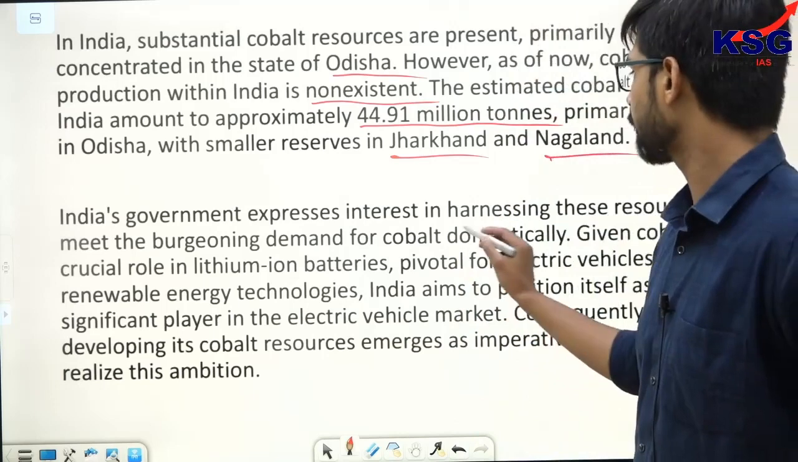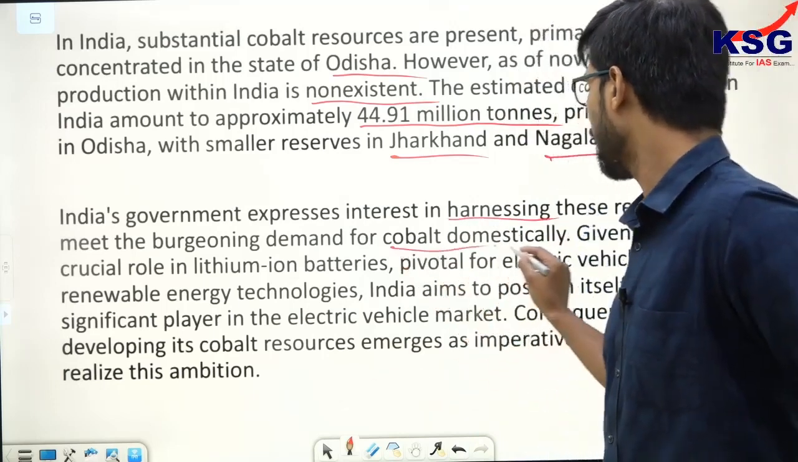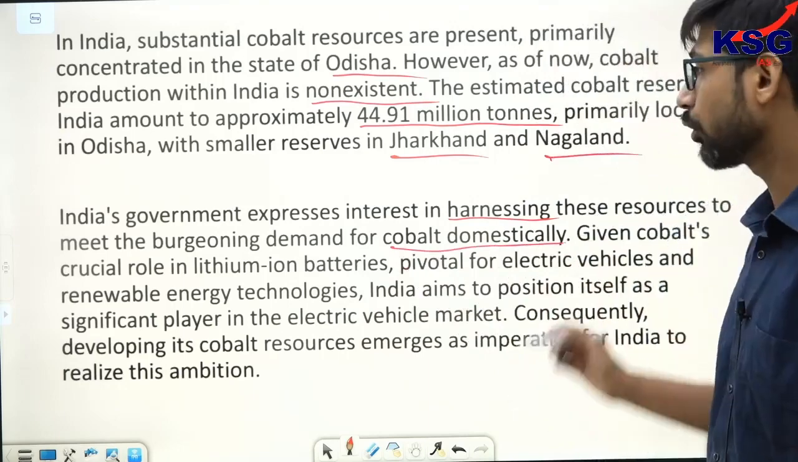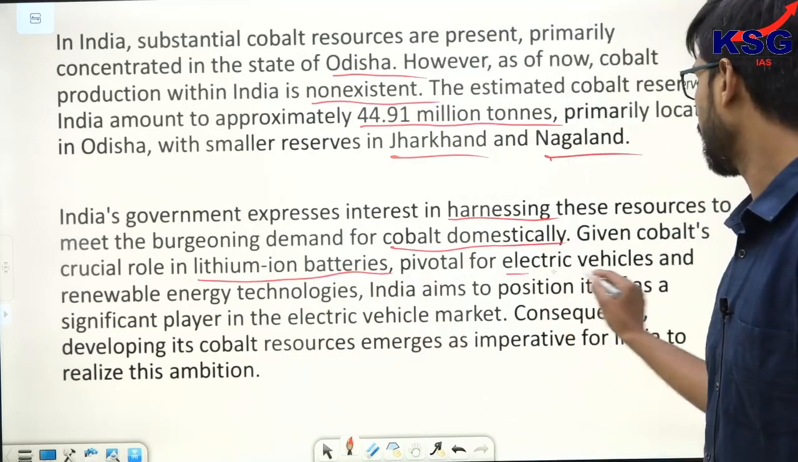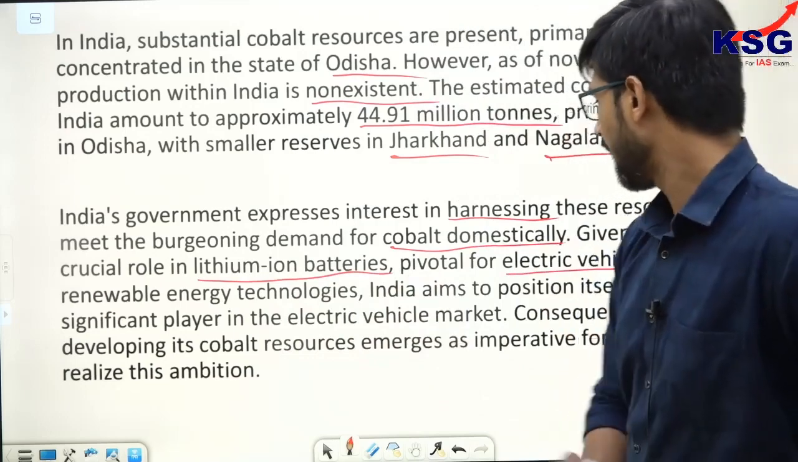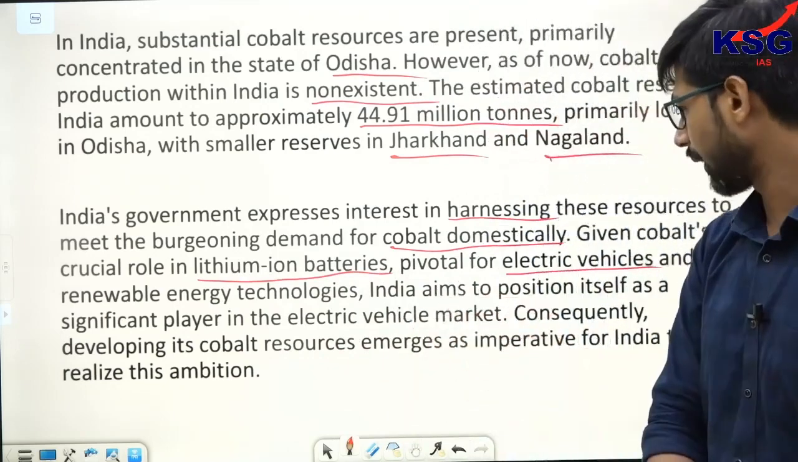India's government has also expressed interest in harnessing these resources to meet the burgeoning demand for cobalt domestically. Given cobalt's crucial role in lithium-ion batteries, which are very pivotal for electric vehicles and renewable energy, India aims to position itself as a significant player in the electric vehicles market.